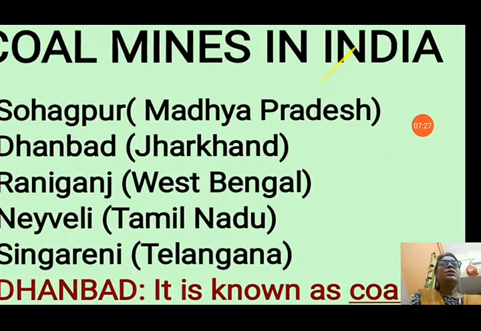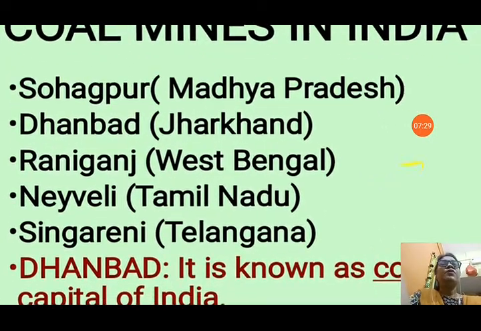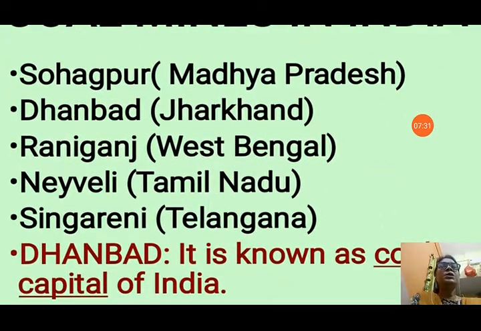Next, coal mines in India. Many coal mines are there in India. Some famous coal mines are Sohagpur, Madhya Pradesh; Dhanbad, Jharkhand; Raniganj, West Bengal; Neyveli, Tamil Nadu; Singareni, Telangana. Dhanbad is known as the coal capital of India. It is the largest producer of coal in India.